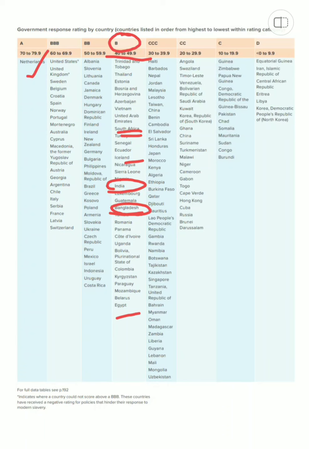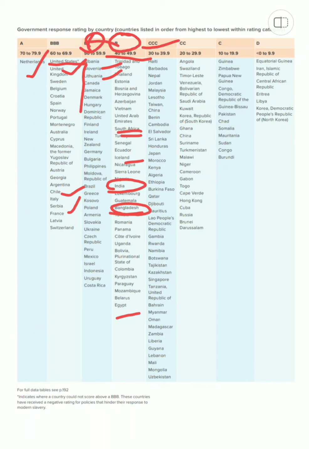The Netherlands tops it. In the BBB it's the United States, UK, Italy, France. You'll see most of the European countries are here, and then we also have Slovenia and Lithuania. We are talking about all of these because when we were looking at the inclusive index, we saw these holding an important position, and here also they are not in a bad category, they are just above India.